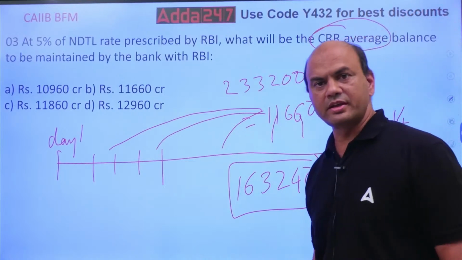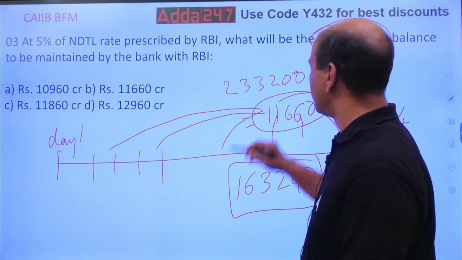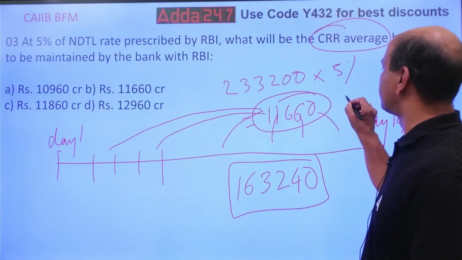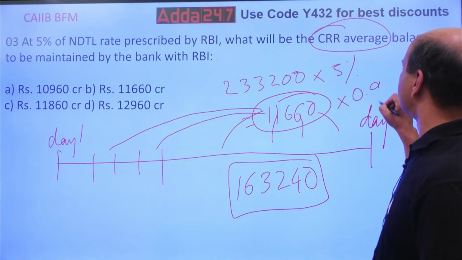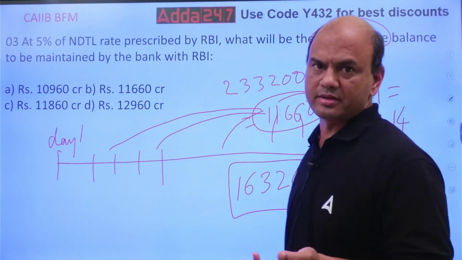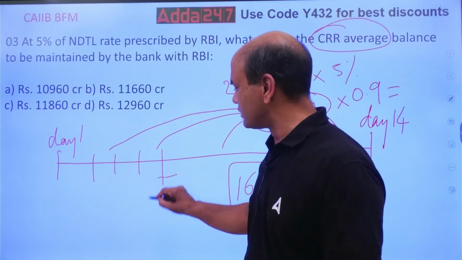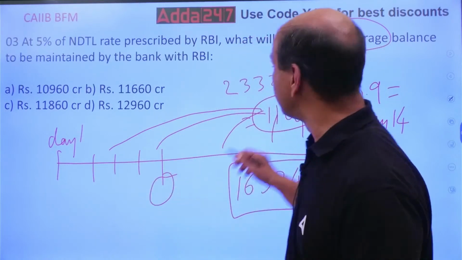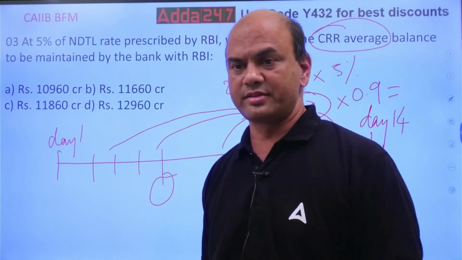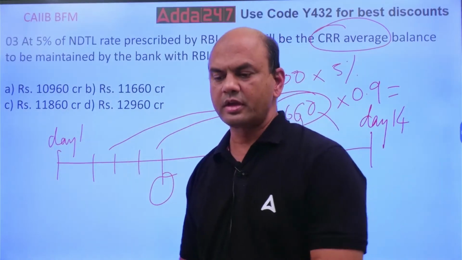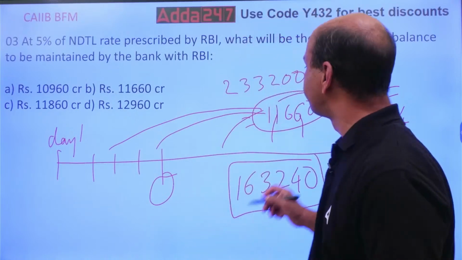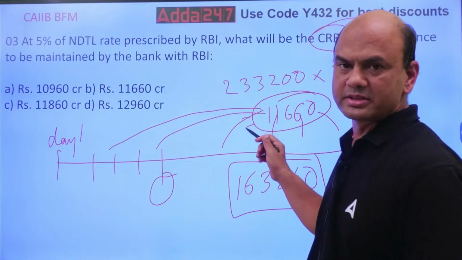And what does the rule say? You have to maintain this amount. If not possible on certain day, then you can maintain 90% of this, into 0.9. This much you can maintain. But you have to make up for that later. If you maintain someday this lower part, then you can do it in the other part also. You'll have to average that. Suppose you have some lesser balance someday, you'll have to keep the higher balance on the next day.